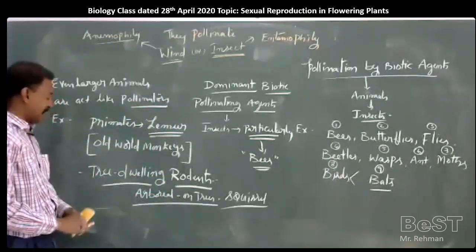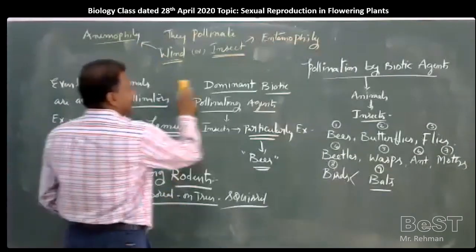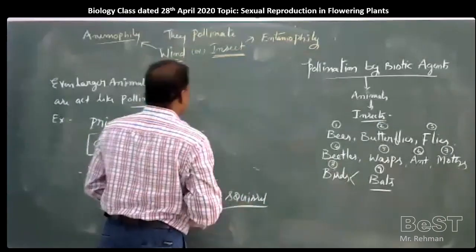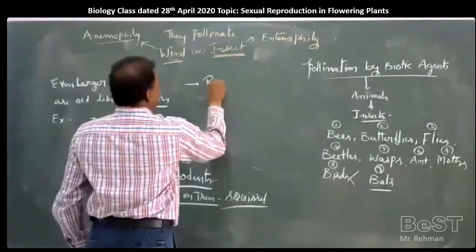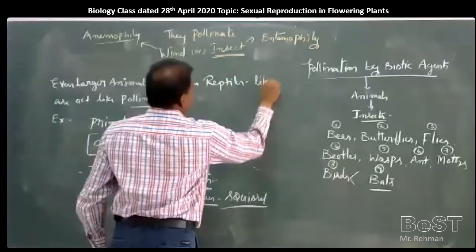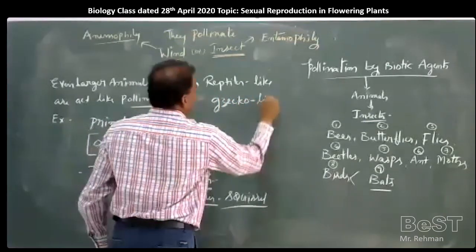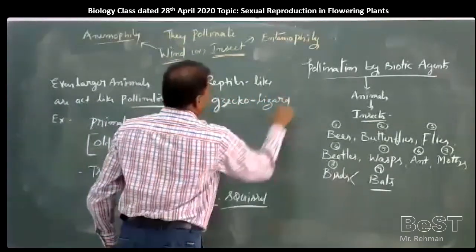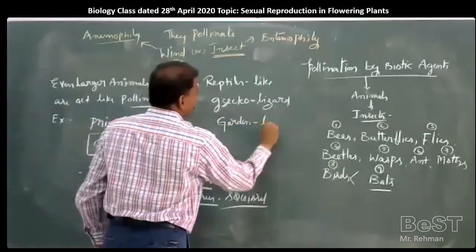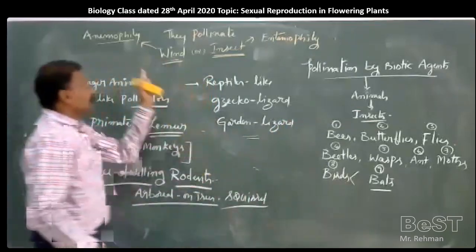In the same way, in some plant groups, reptiles like gecko lizard, garden lizard act like pollinators.